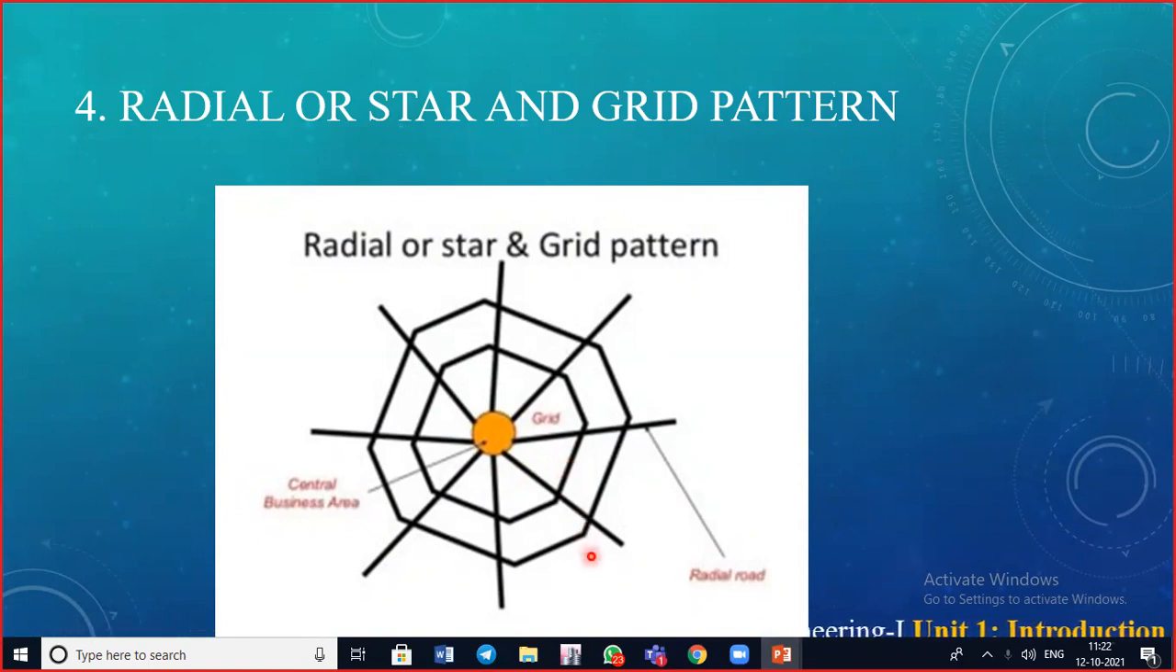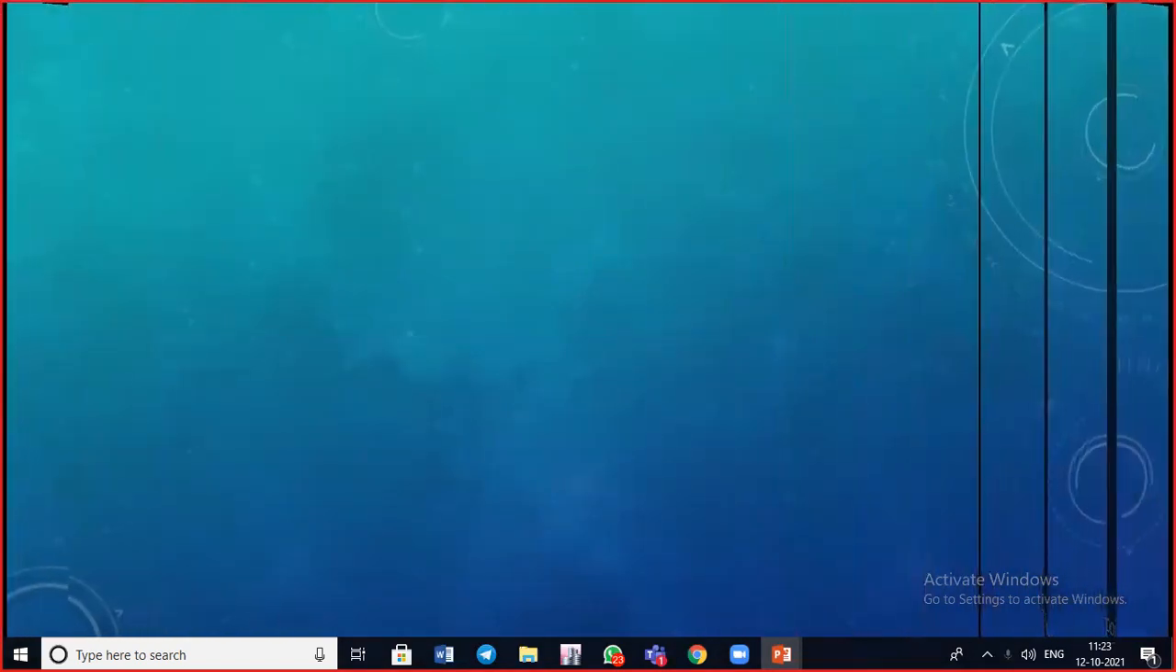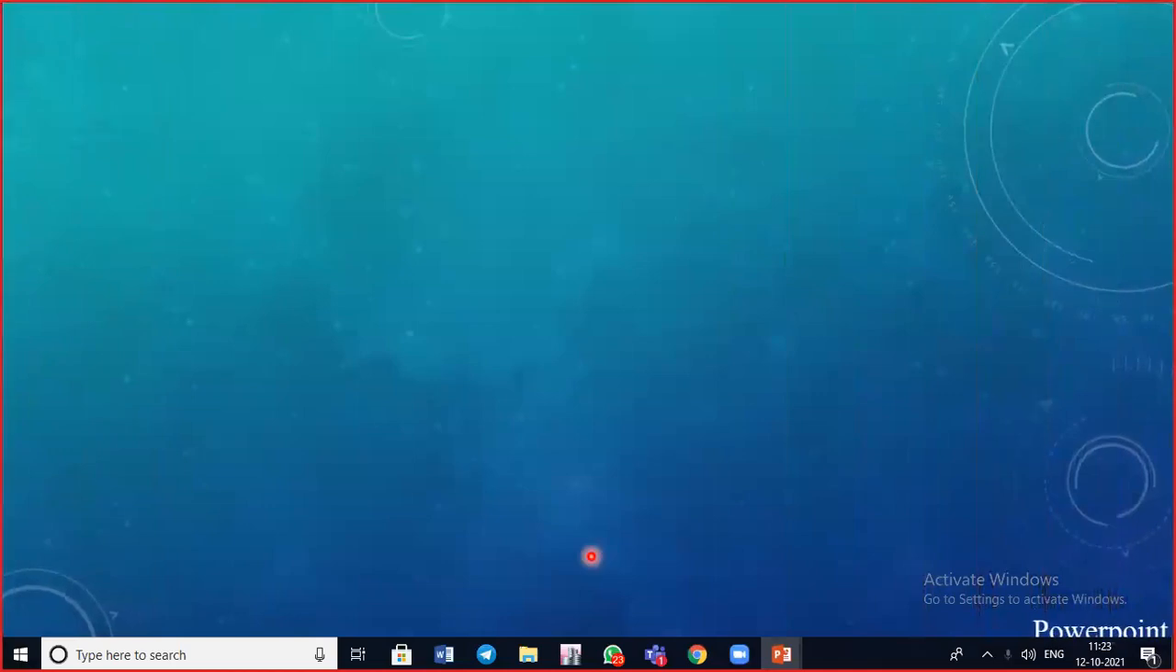But for the construction of high-rise buildings, due to the provision of such kind of roads, you are supposed to provide extra traffic signals, road markings and lighting. That was regarding the radial or star and grid pattern.